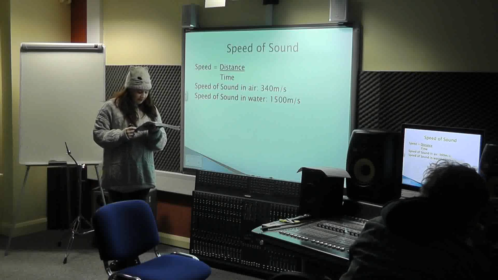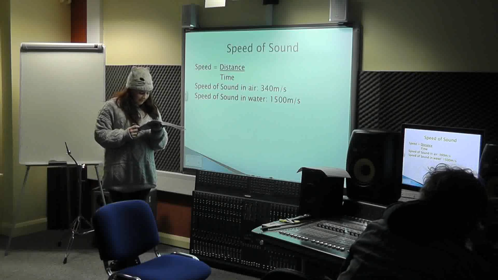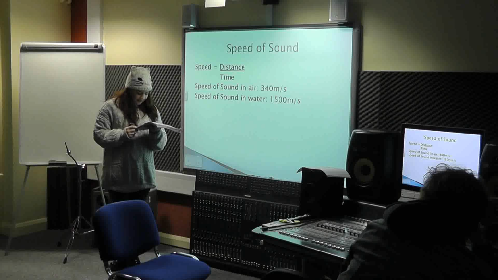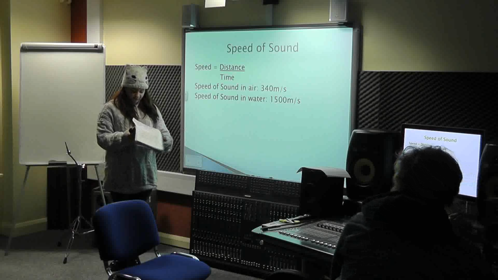The speed of sound is approximately 340 meters per second in air, but it's a lot faster in water, or even a piece of steel, because the particles are closer together and it can travel faster.